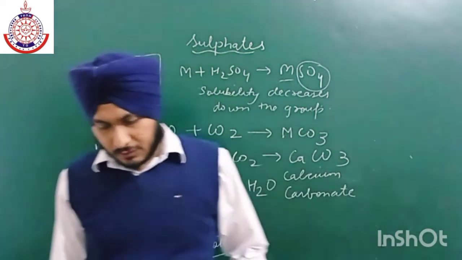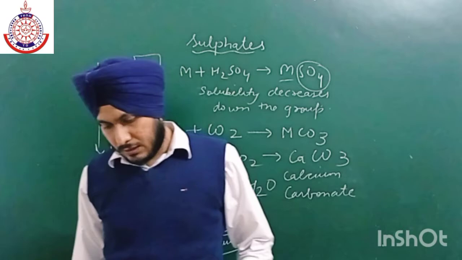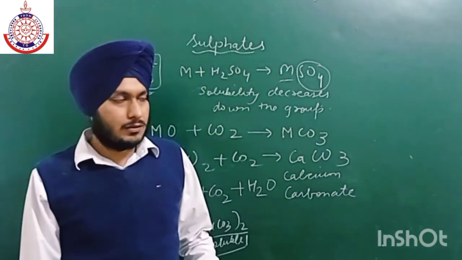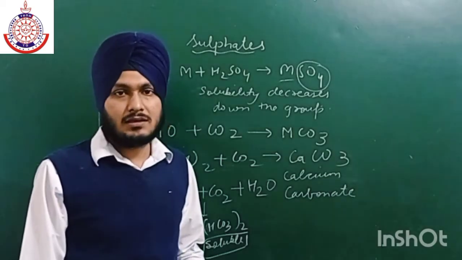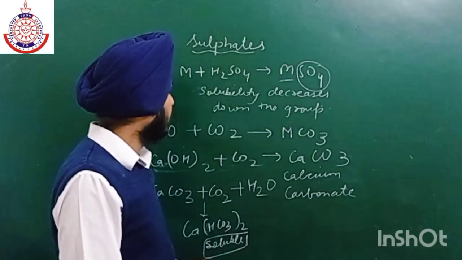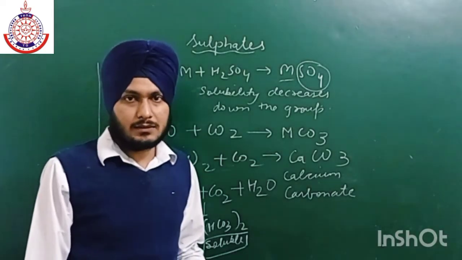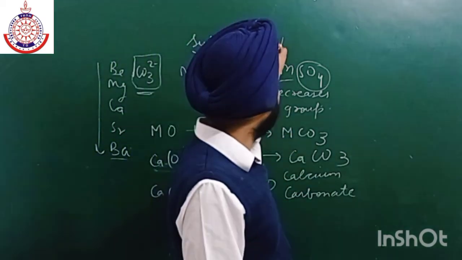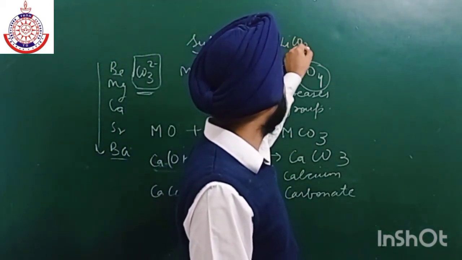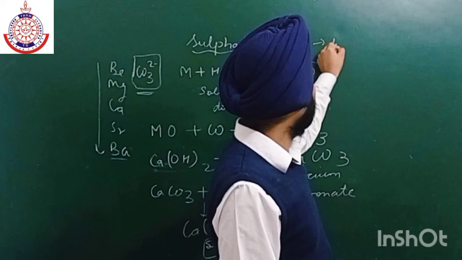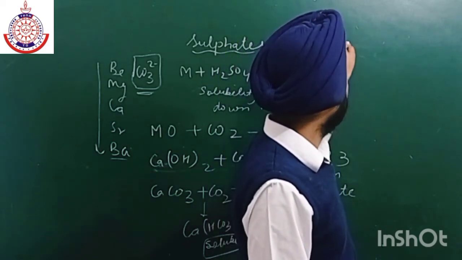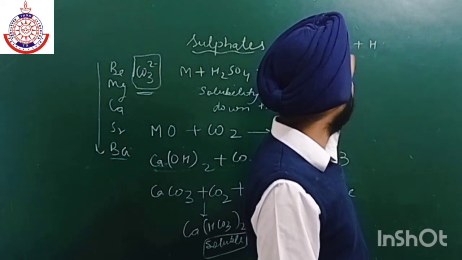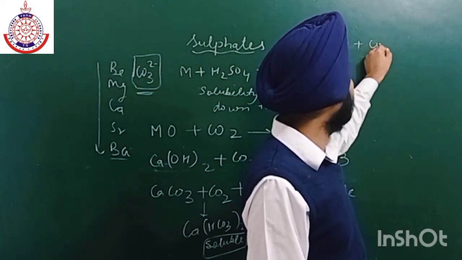Now if we talk about lithium, it decomposes into lithium oxide plus carbon dioxide.